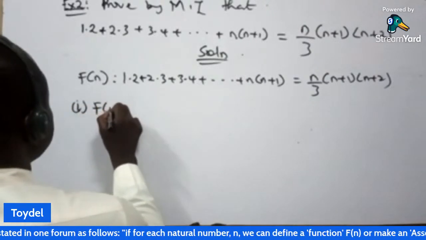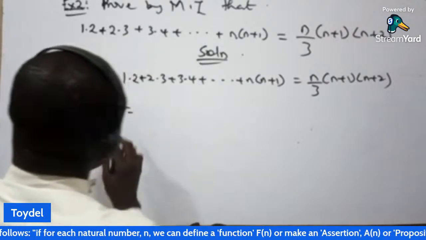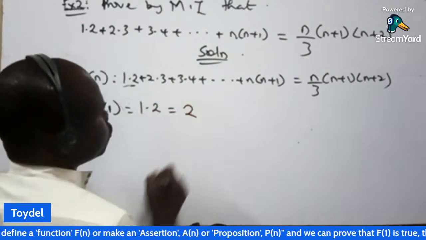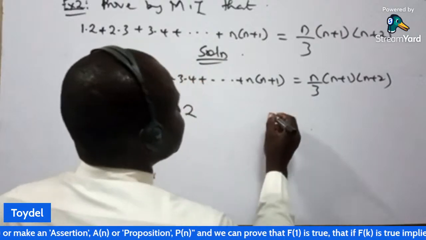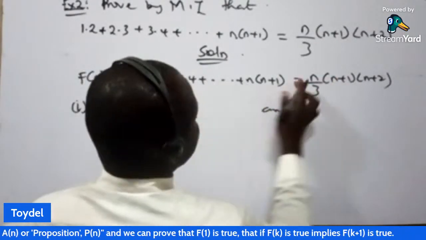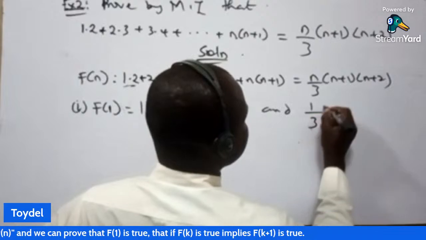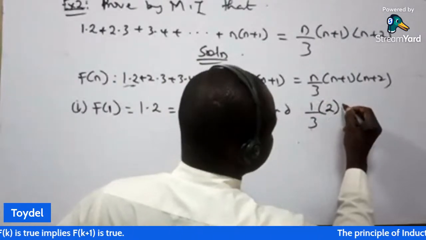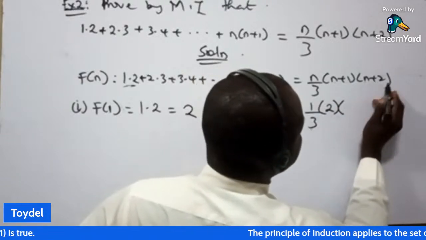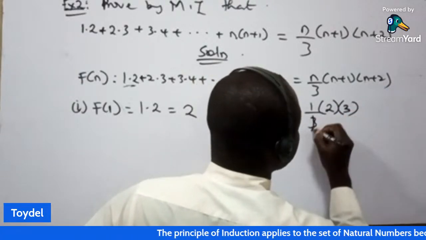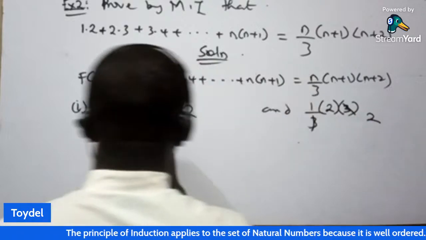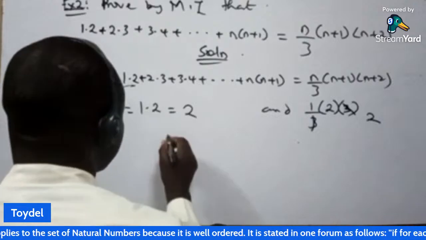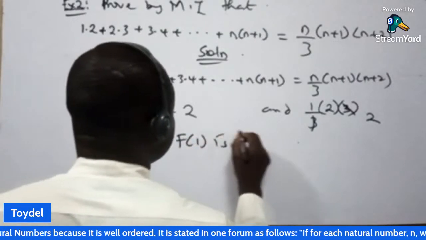So we now check the first one. We check for f of 1, when n is equal to 1. f of 1 is the first value here at the left hand side. That's 1.2, and that is equal to 2, 1 times 1 is 1 times 2 is 2. And we substitute when n equal to 1 at the right hand side. We have 1 all over 3 into bracket 1 plus 2, that is 2, bracket connote multiplication into bracket 1 plus 2, that is 3. So 3 can cancel 3. 1 times 2 is 2. So both left and right hand side is true for f of 1. So we say, therefore, f of 1 is true.